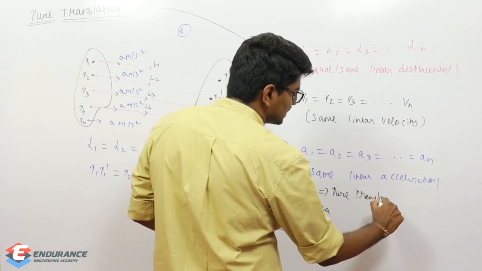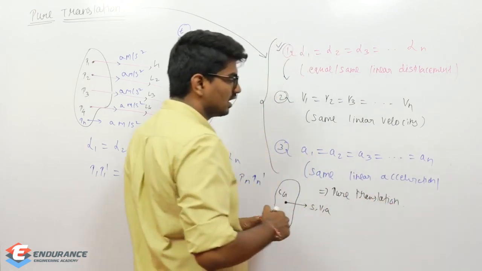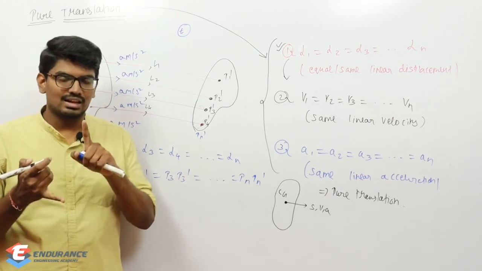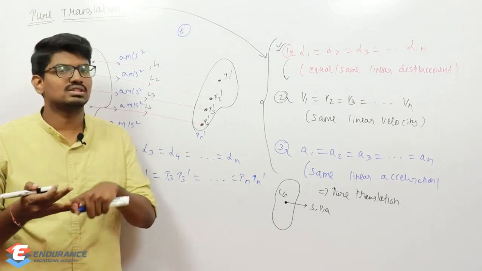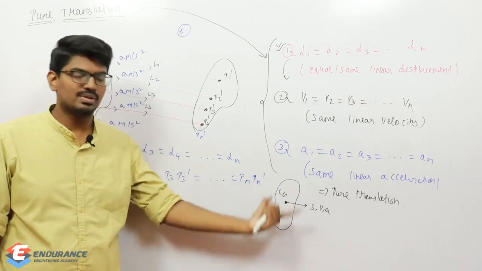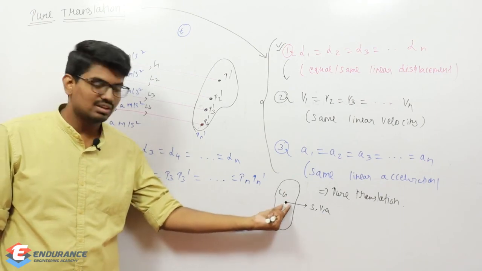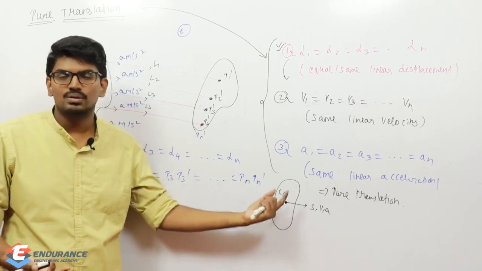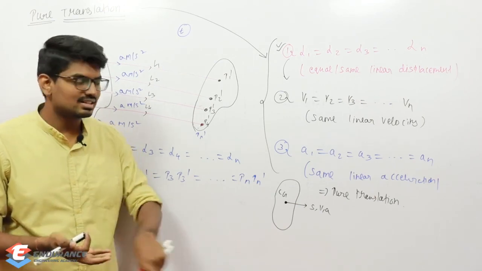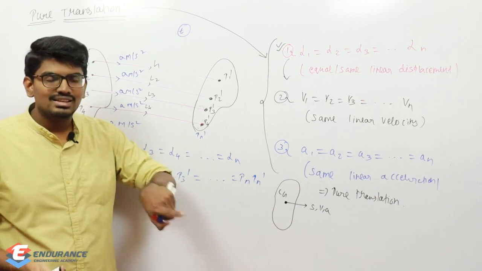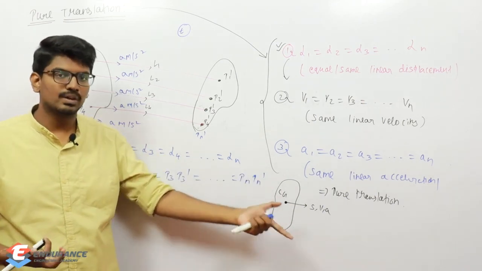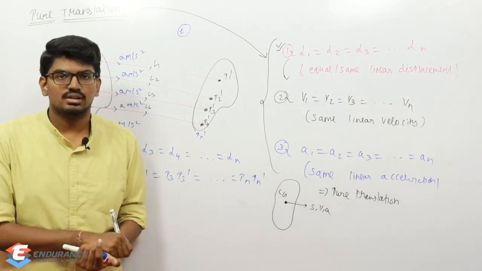I hope it is clear. So under pure translation, since all points in the body have the same displacement, linear velocity and acceleration, I can simply use the center of gravity for specifying the body. Whatever value of displacement, velocity and acceleration the center of gravity carries, the same value all the points in the body will also have. Okay, so now let us proceed to pure rotation.